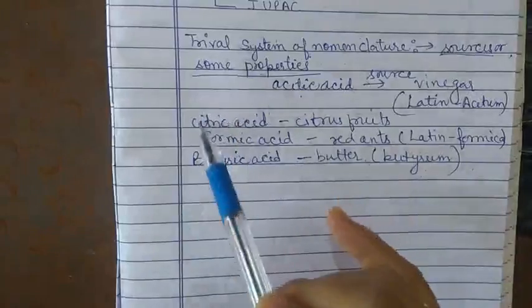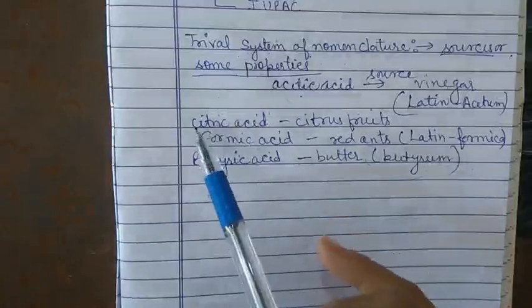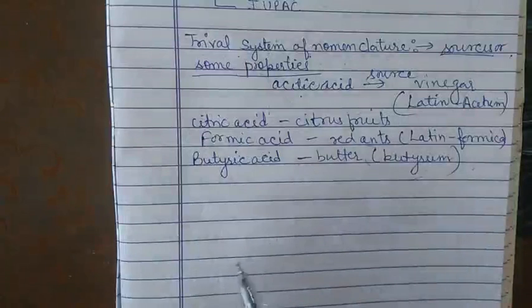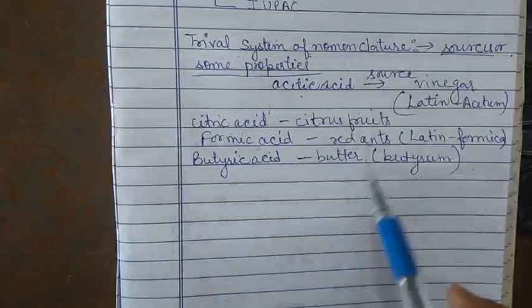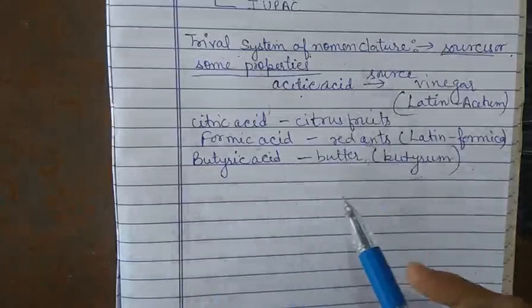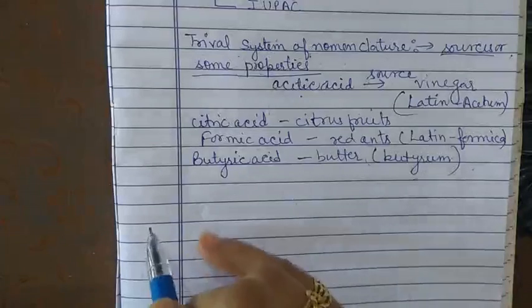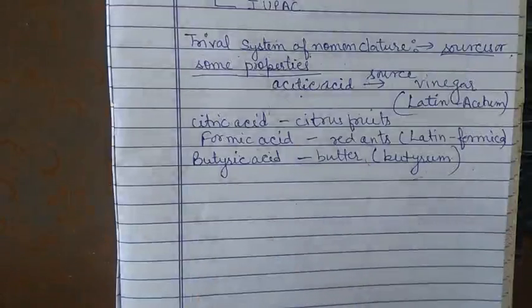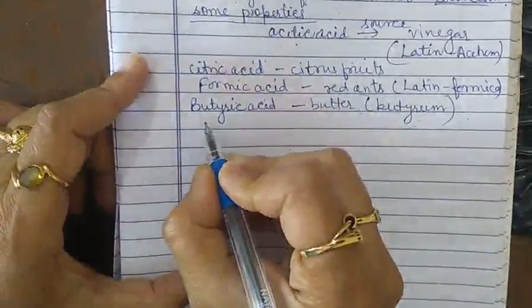These names are called tribal names, or also common names, because tribal and common both are used for the same meaning. There are so many compounds. In fact, almost all compounds have their IUPAC name as well as their common name. Now let us take a few examples with their molecular formula.